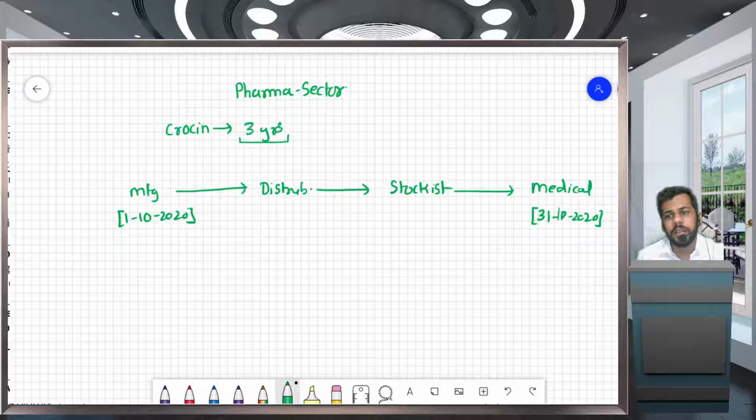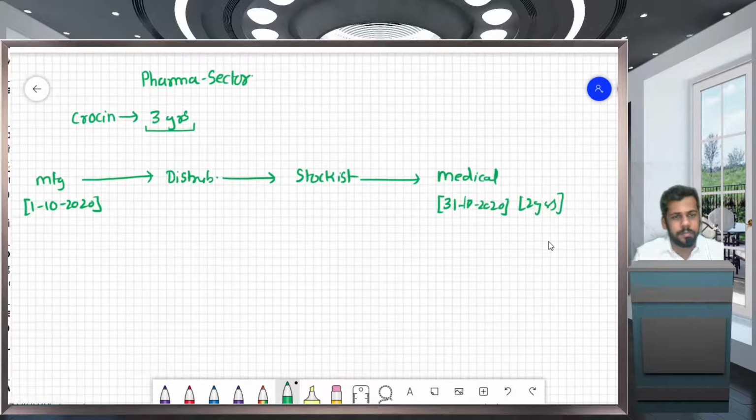The expiry of the medicine is 2 years, for example. Now the time limit to return these goods is already expired.